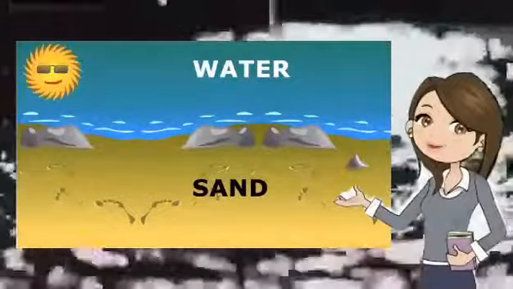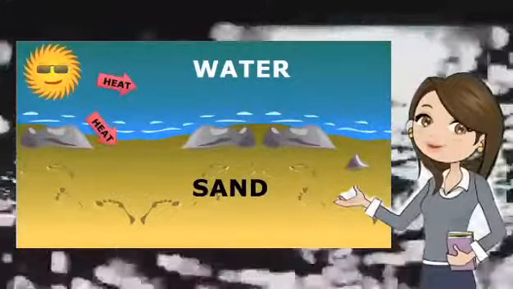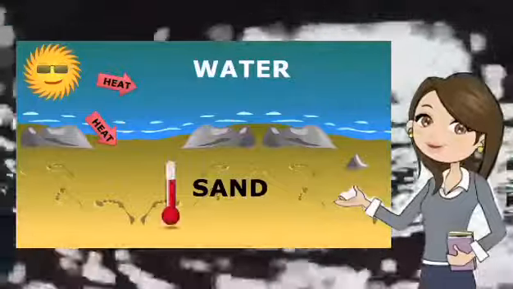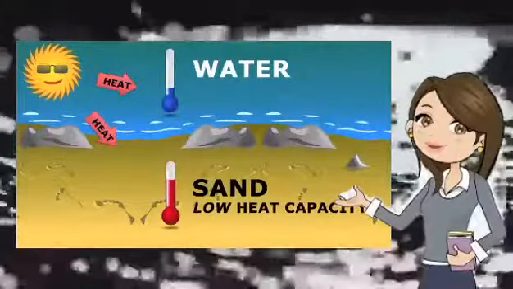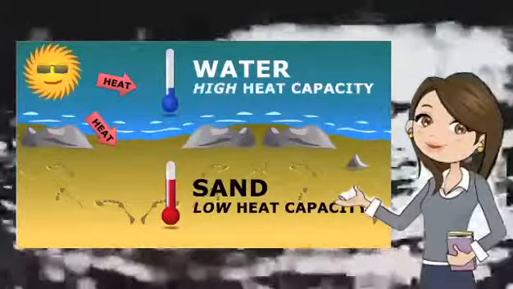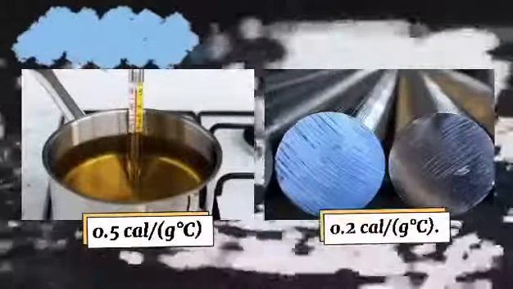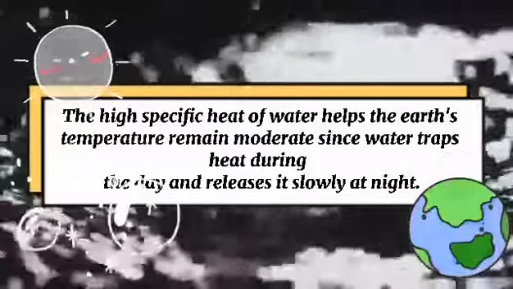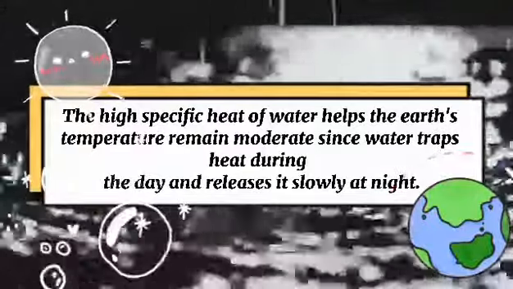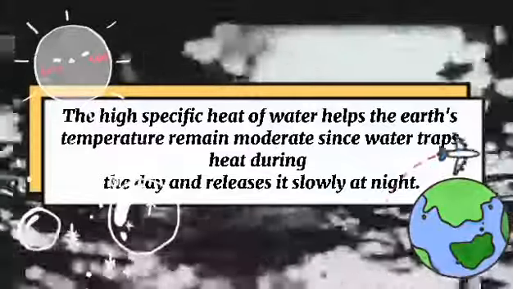Specific heat capacity is the amount of heat required to raise the temperature of 1 gram of a substance by 1 degree Celsius. The specific heat capacity of water is much higher than that of other common substances. For the sake of comparison, the specific heat capacity of oil is about 0.5 cal and the specific heat capacity of aluminum is about 0.2 cal. The high specific heat of water helps the Earth's temperature remain moderate, since water traps heat during the day and releases it slowly at night.